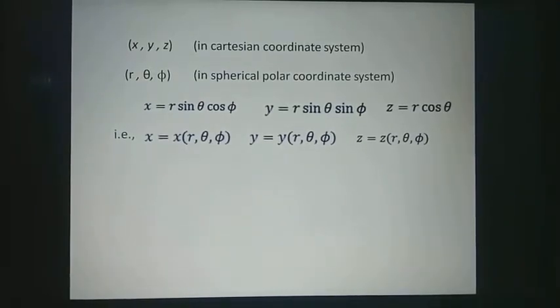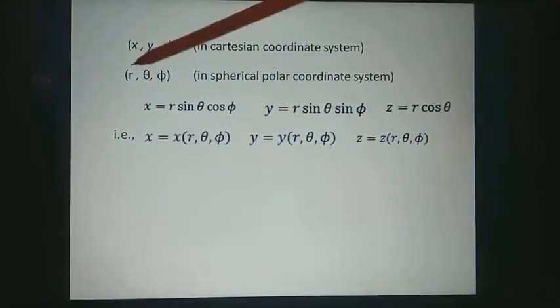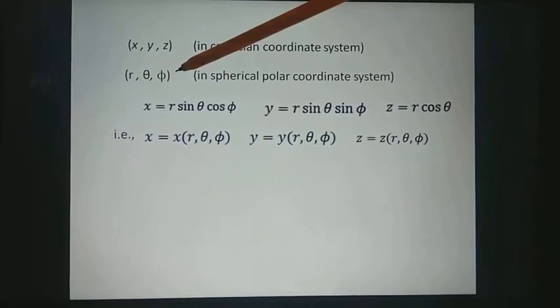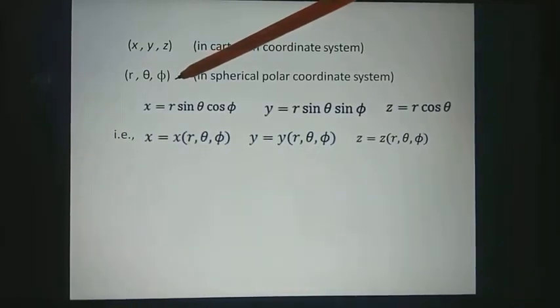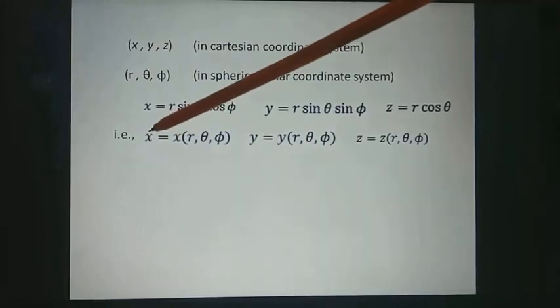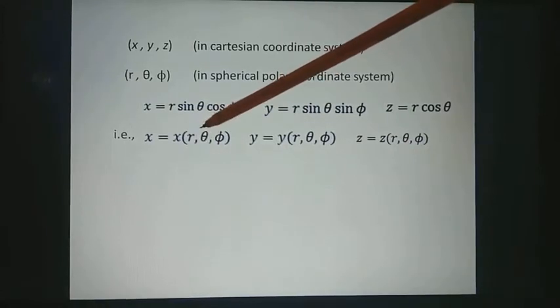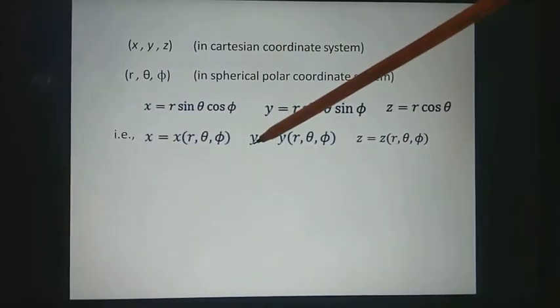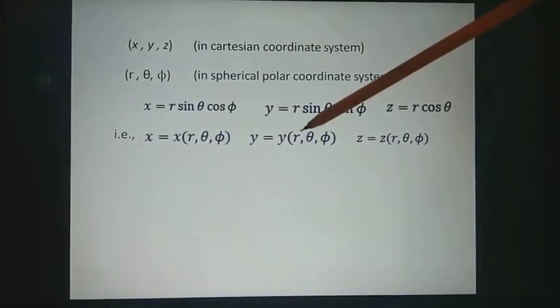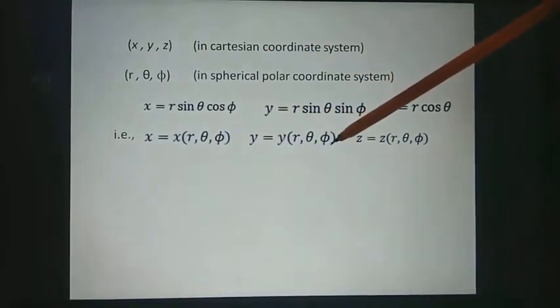Now, if we consider this system as the xi system or x system, and this system as the x dash j system or x dash system, that means if we denote x, y, z by x1, x2, x3 and r, theta, phi by x dash 1, x dash 2, x dash 3, then we have x, that is x1, as a function of x dash 1, x dash 2, x dash 3. y, that is x2, is a function of x dash 1, x dash 2, x dash 3.